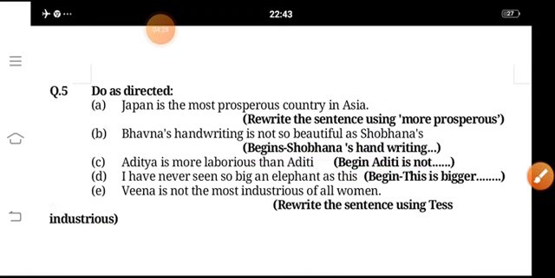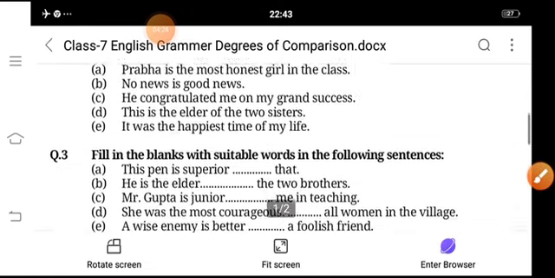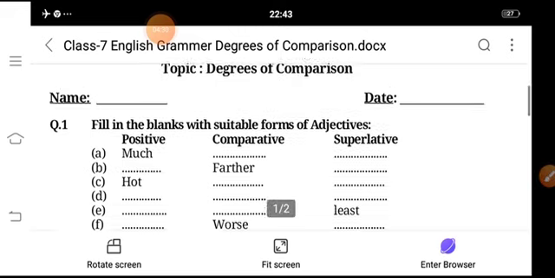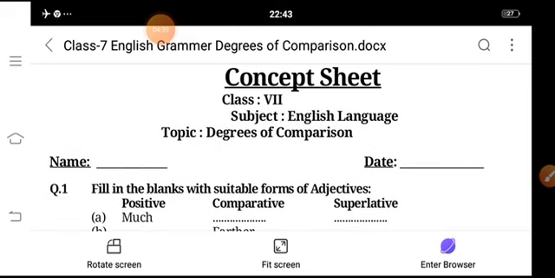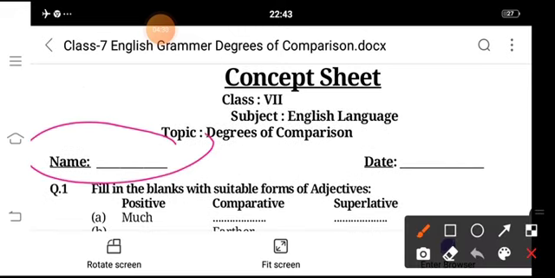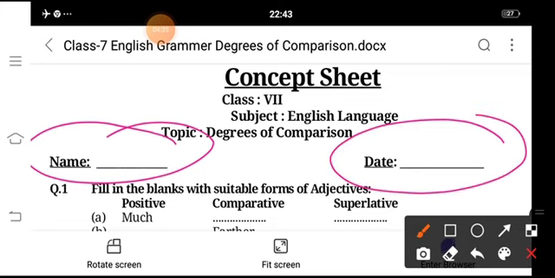So fill in all these exercises, exercise 1, exercise 2, exercise 3, exercise 4, and you must write your name here along with the date.